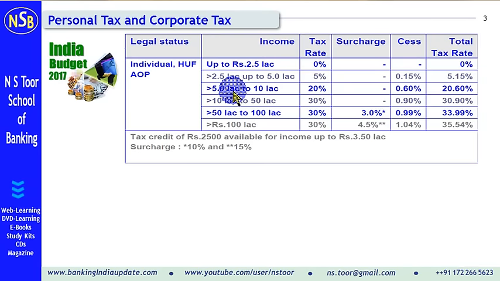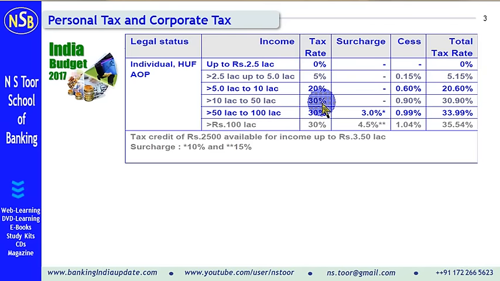For income above 5 lakh up to 10 lakh, the tax rate will be 20% and 3% education and higher secondary education cess, it comes out to 0.60. So total tax payable 20.60.